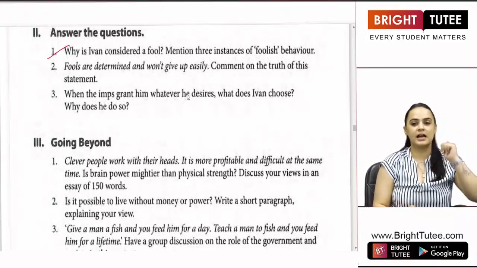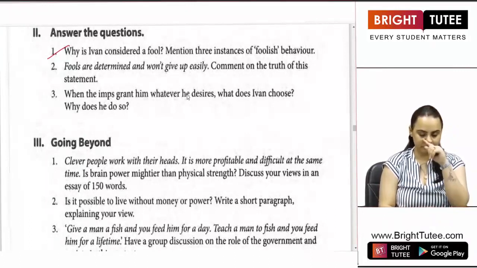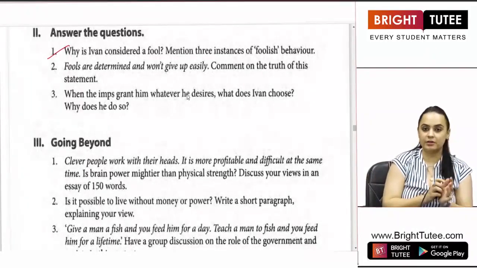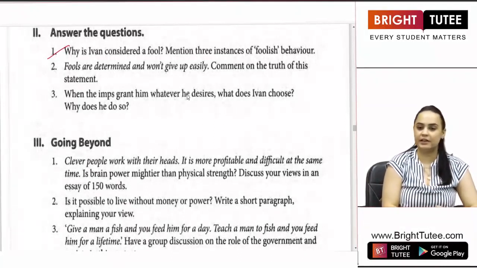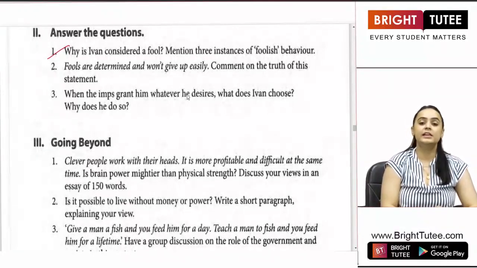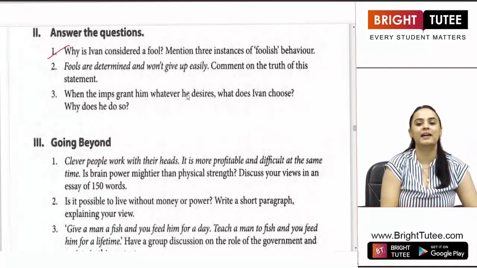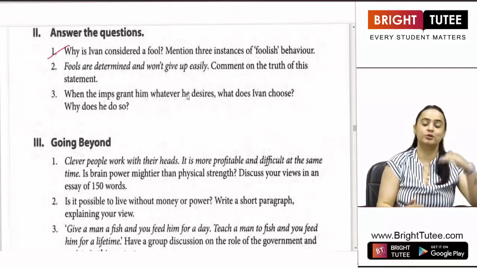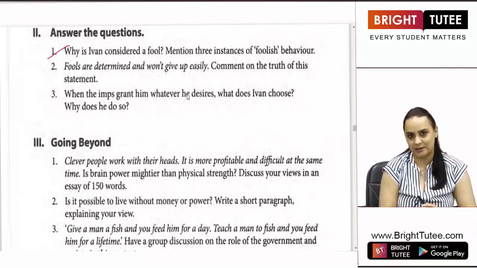So, first, I would say the first instance of him being foolish was when he just gave away the money to his brothers Simeon and Taras while he was the one working hard, and still he gave them a part of their property. Then he was foolish when he did not understand the real value of gold. He did not understand what gold and what soldiers were meant to be. He used the soldiers to play music at the weddings and gold so that the kids can play with it.